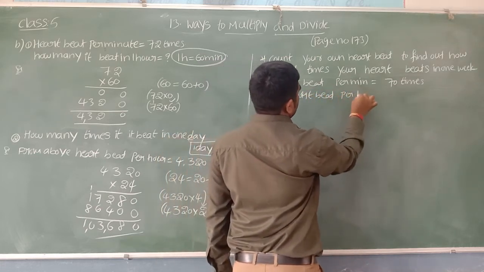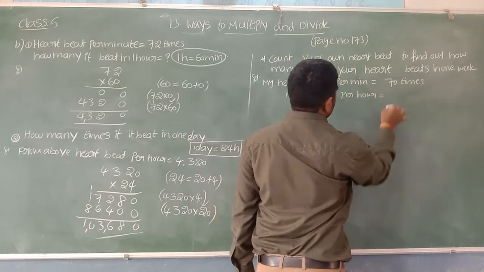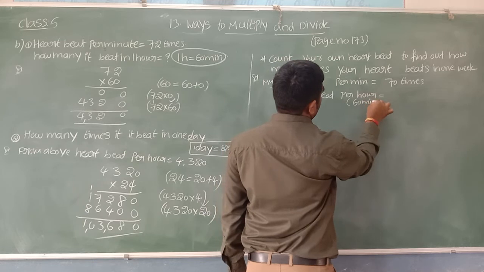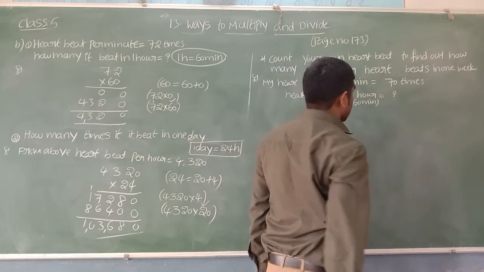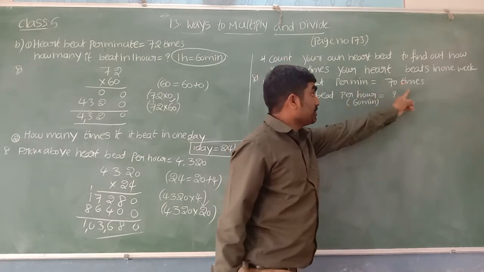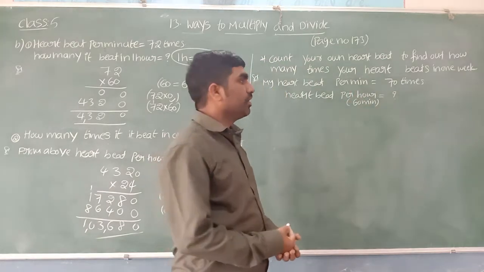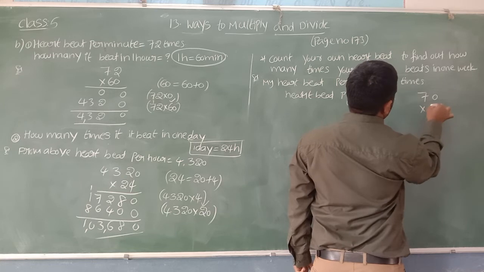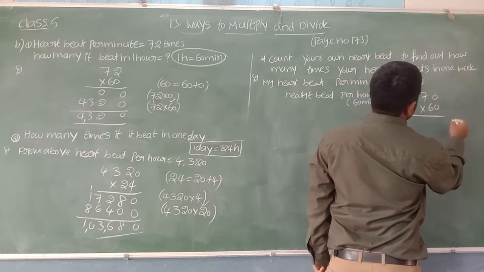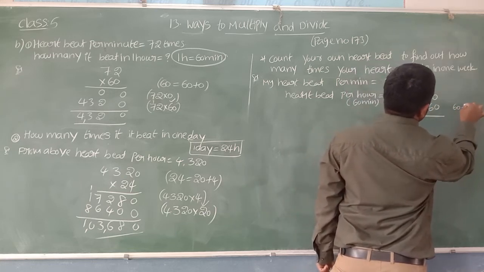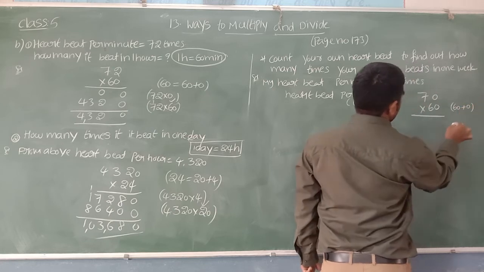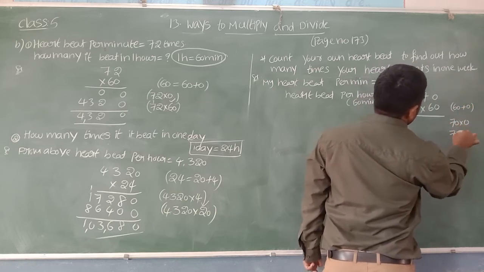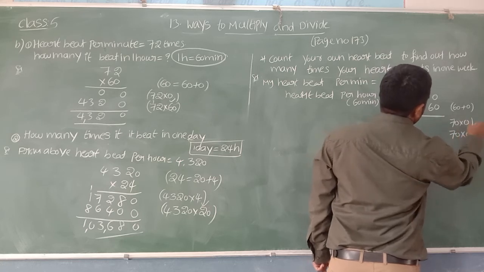per hour is equal to, see 1 hour is nothing but 60 minutes. 1 hour is equal to 60 minutes. Per minute it is 72 times. For 60 minutes we need to calculate now. So let us multiply here 70 into 60. So in Bela's method 60 we can divide 60 plus 0. So first 70 you can multiply with 0. Again 70 you can multiply with 60.